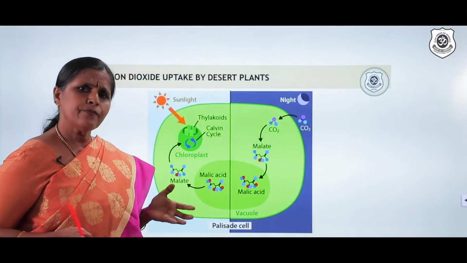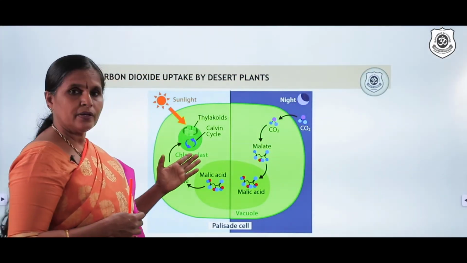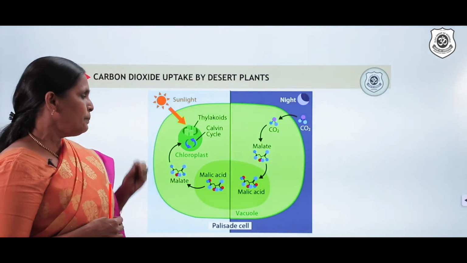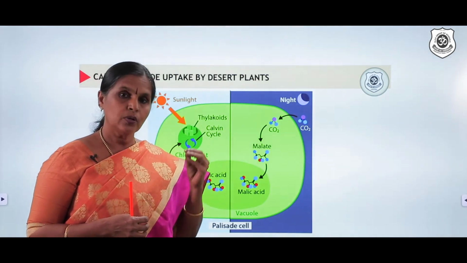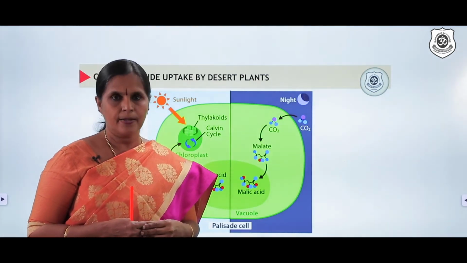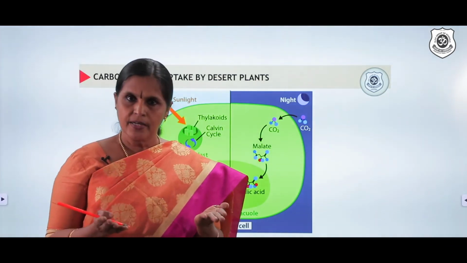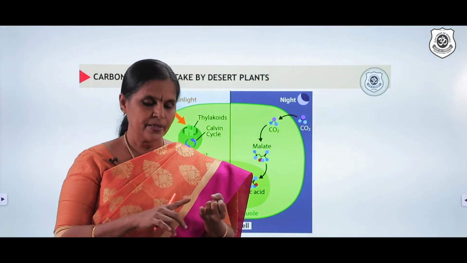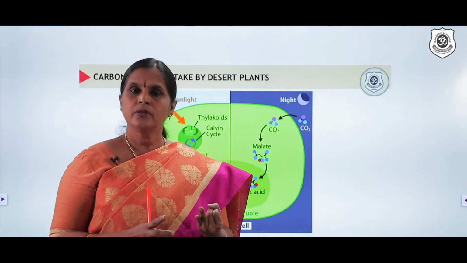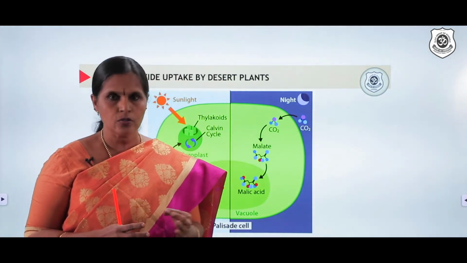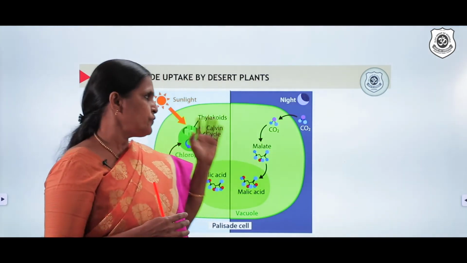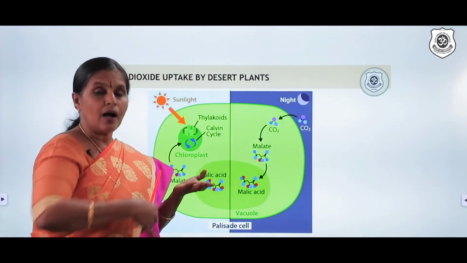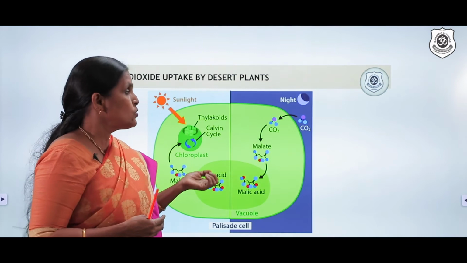Now just let us have a quick review of what could be the type of photosynthesis happening in desert plants. Is it the same for all the plants? Desert plants are living in an arid environment where water availability is too less and temperature is high, and plants take in carbon dioxide through an opening in the epidermis called stomata. So if plants are opening the stomata, through the same opening water loss also takes place. The two functions of stomata are gaseous exchange and transpiration. Transpiration is not a new word for you, it is loss of water in the form of vapor. So if the desert plants are opening the stomata found on the epidermis and trying to take in carbon dioxide, there is a tendency for this plant to lose excess water.